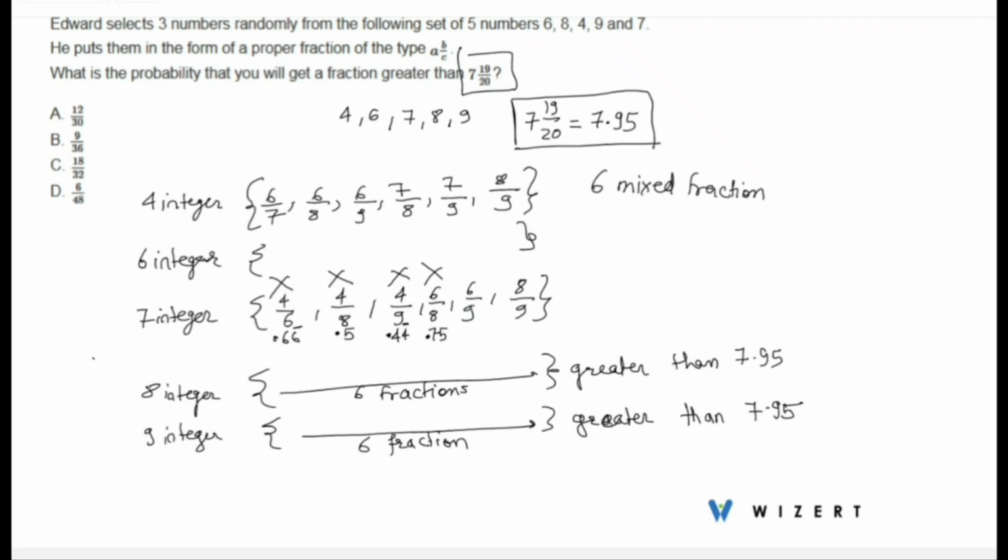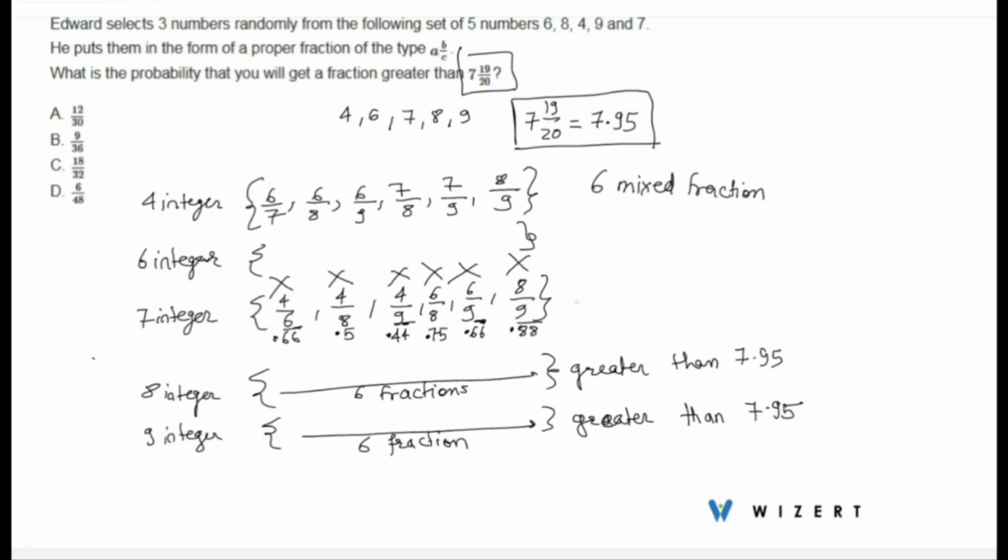Let's see, 6 by 9 is again 0.66 repeating. So what we have here, 7.66, is not greater than 7.95. 8 by 9 will be 0.88, so this will be 7.88.